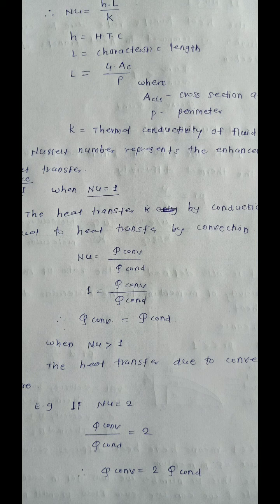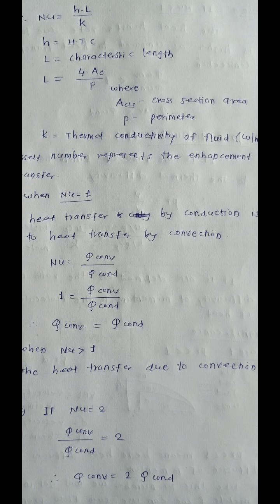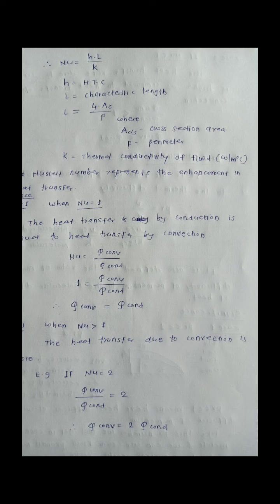There is one formula: L is equal to 4 into AC divided by P, where AC is the cross section area and P is the perimeter. We put the values of cross section area and perimeter into the equation and find the characteristic length. And K is the thermal conductivity of the fluid. By using that we find the Nusselt number.